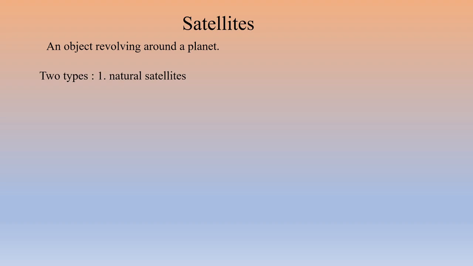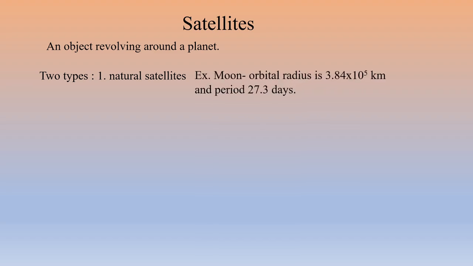One is the natural satellites. Most of the planets have natural satellites moving in closed orbits. As already discussed, the moon is a natural satellite of the Earth. It revolves around the Earth in an almost circular orbit of radius 3.84 × 10^5 km, and the revolution period is 27.3 days. Another classification is the